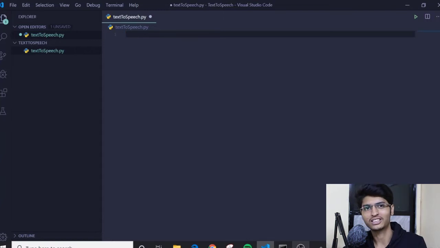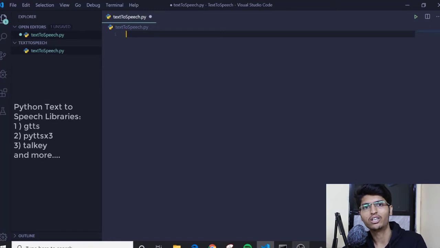It sounds interesting, right? To do that, we will take the help of a third-party module, that is the Python text to speech module. There are a few other libraries available, as you can see on the screen. These are a few libraries available for the same purpose, and I have worked on a few, and a few of them I have not worked on, but I have just read the documentation.